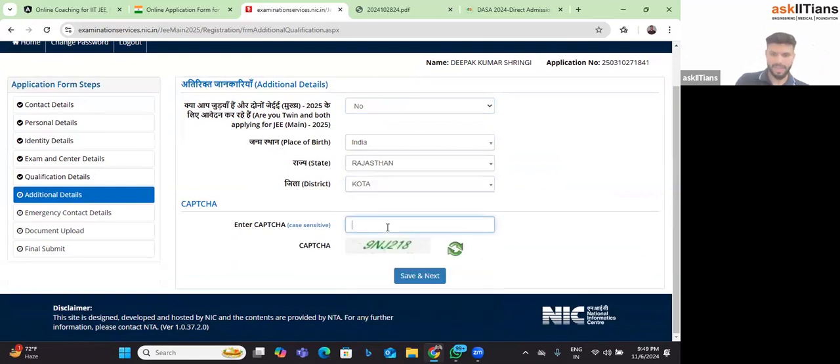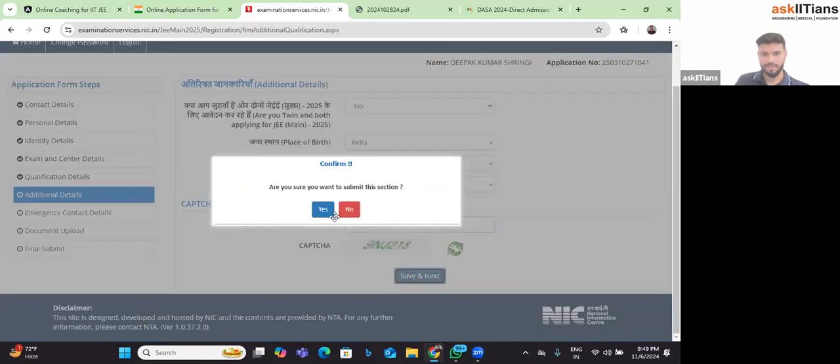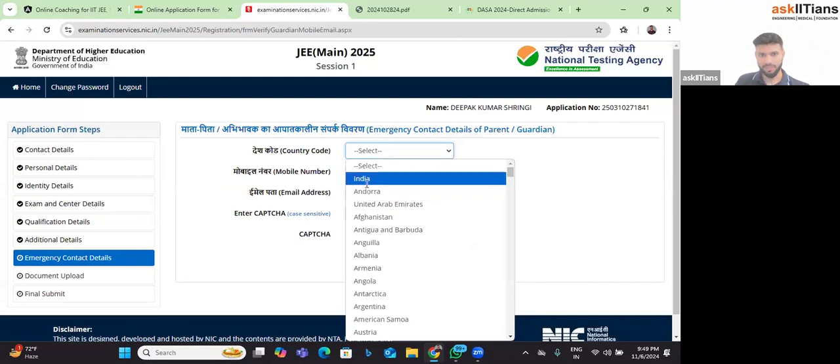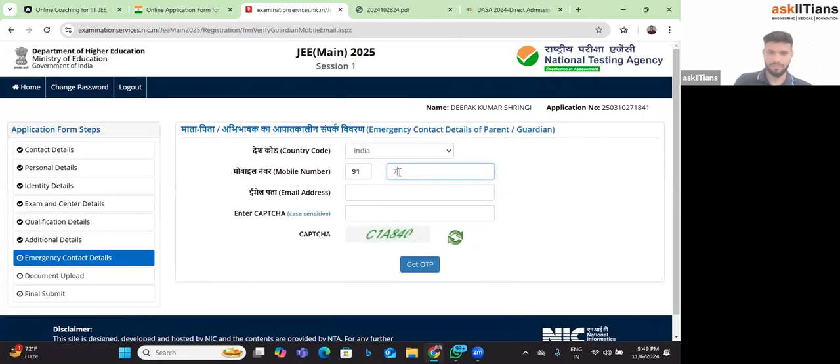I think these details are undoubtful, so nobody will have a doubt in those particular ones, right? Then you have an emergency contact detail option, which you have to fill. You can fill in anybody, the address of your guardian, for that particular reason.